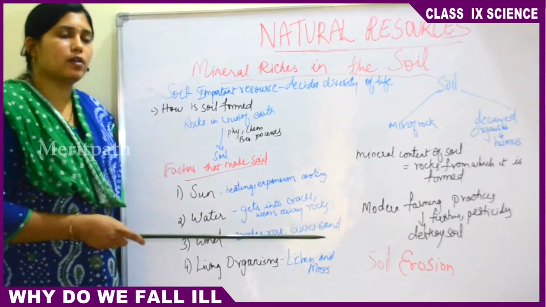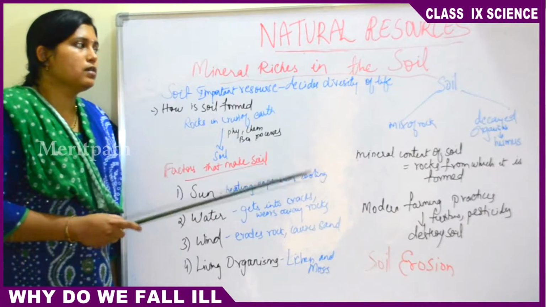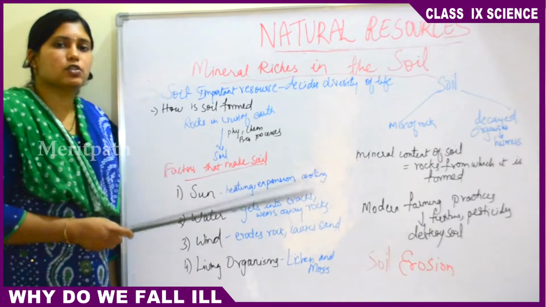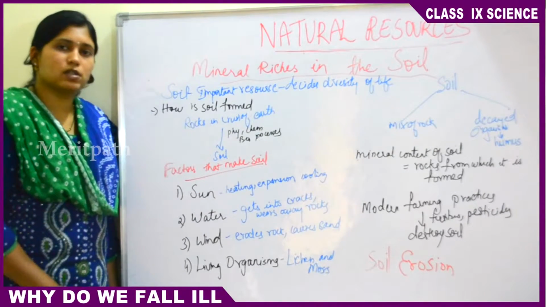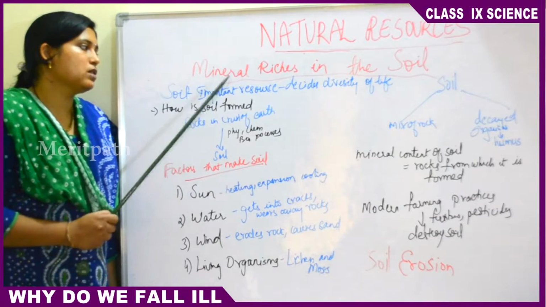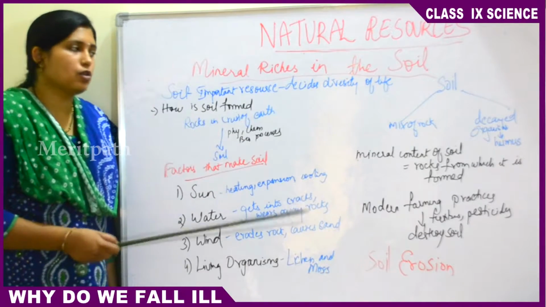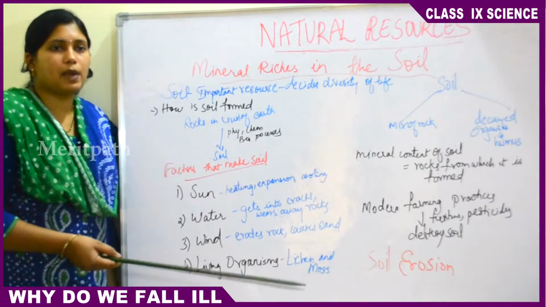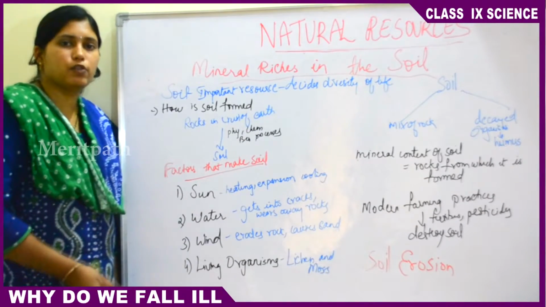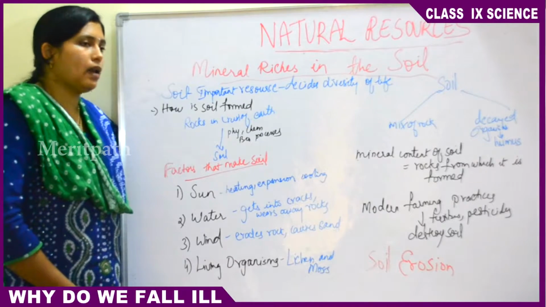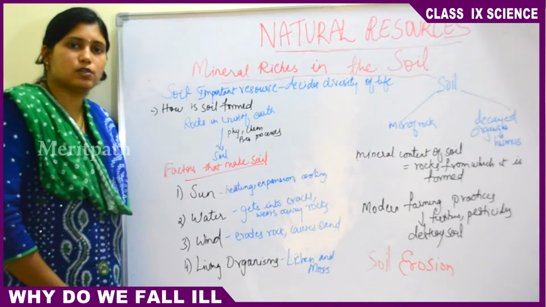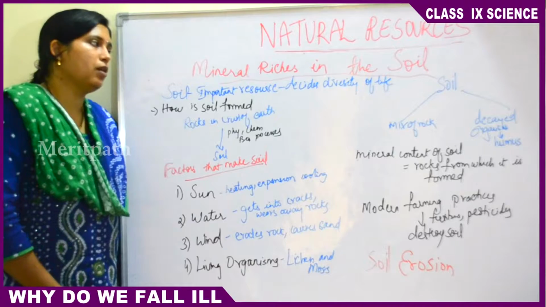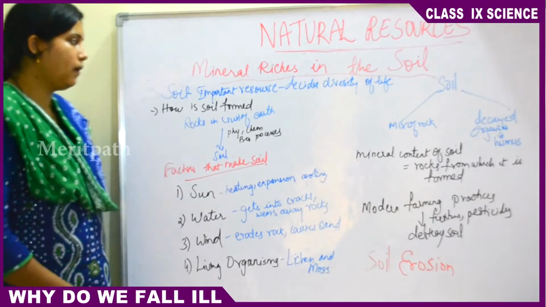The variety of organisms living on the earth is decided by the amount of soil, because herbivores depend on plants. Everybody depends on plants for their food, and plants are the basic producers in all the food chains and food webs. Animals depend for their food on plants only. Human beings also depend on plants for food.